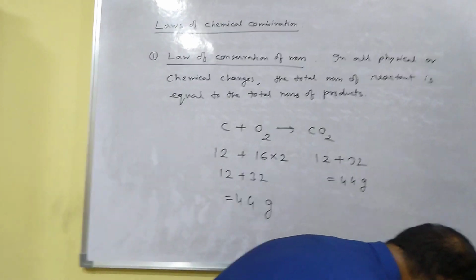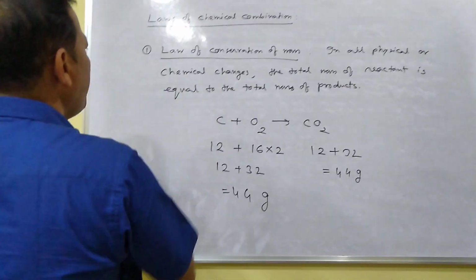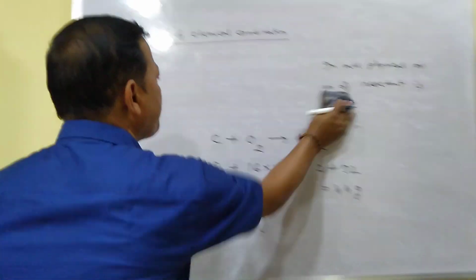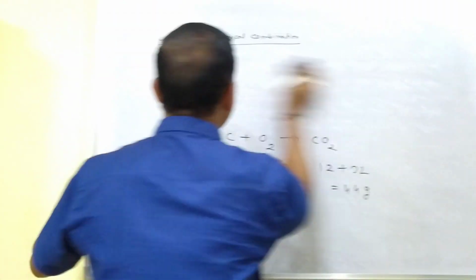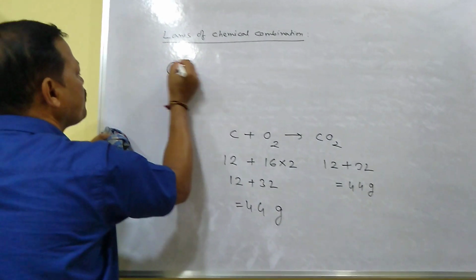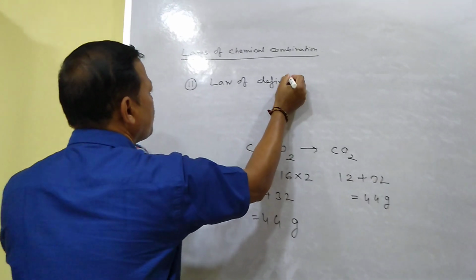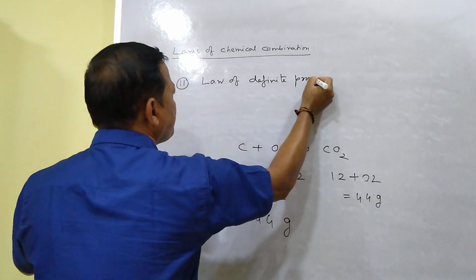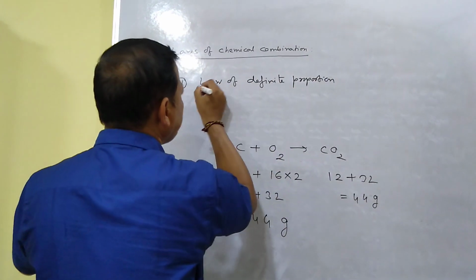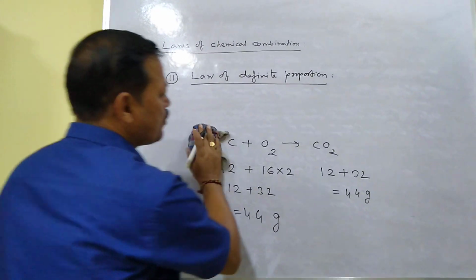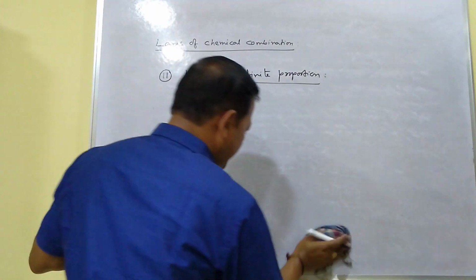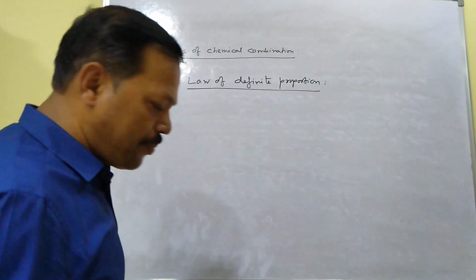Now the second law, which is called the law of definite proportion. So what is this law? This is the second law, which is also followed in chemical reactions.